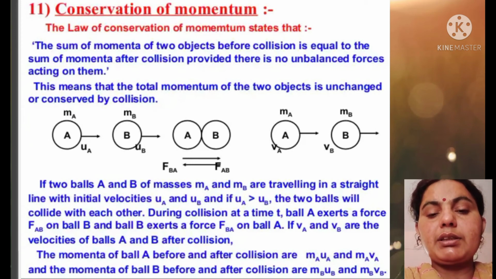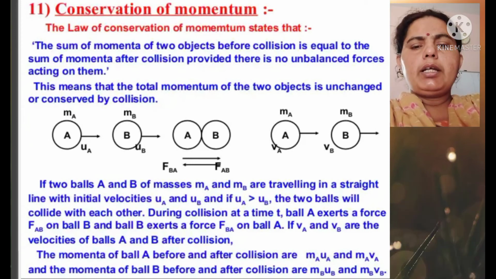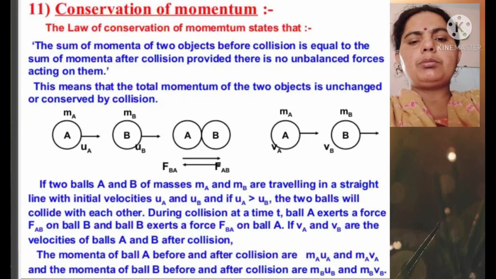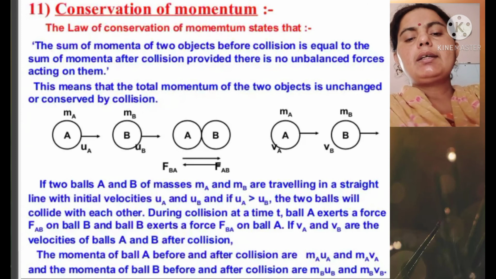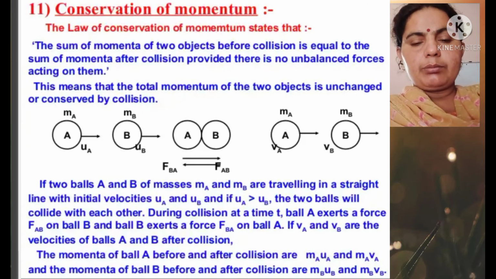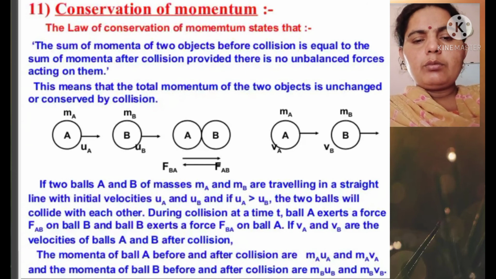Suppose two balls A and B of masses m_A and m_B are travelling in a straight line with initial velocities u_A and u_B. If the velocity of A is greater than B, the two balls will collide with each other during the collision at time t. Ball A exerts force on B, so the total momentum will be conserved before and after the collision. As we know very well, total momentum will be conserved before and after the collision of any objects.